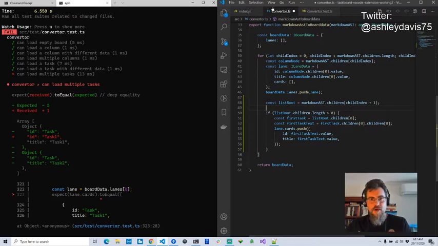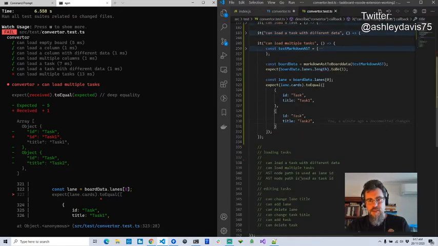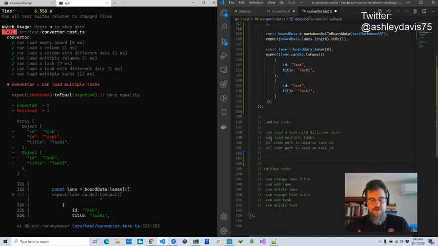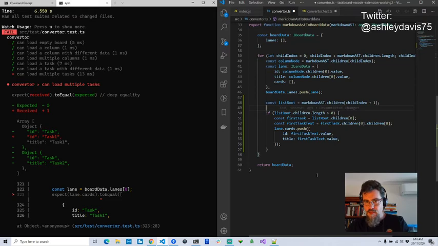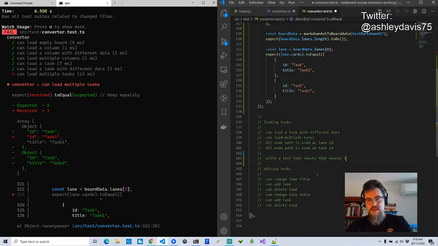What I'm going to do, before I forget, is make a note. So you can see here I've got a list of the tests that I wanted to write. And I've just thought of a new one, and it's really good to keep a running list of the tests you want to create. I thought of a new one for an edge case. So write a test that checks that when there is no list, it can be handled. So that's just testing an edge case where the data is going to be malformed.